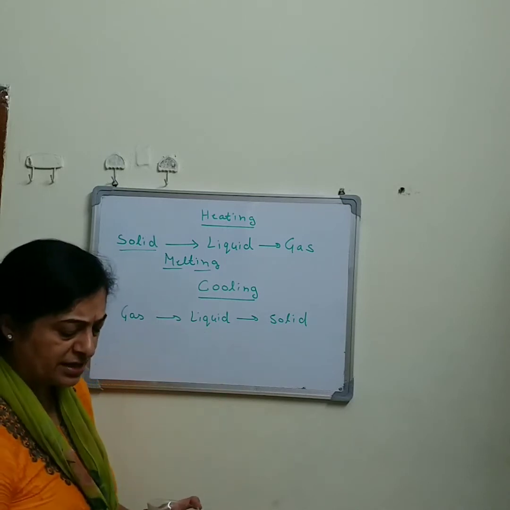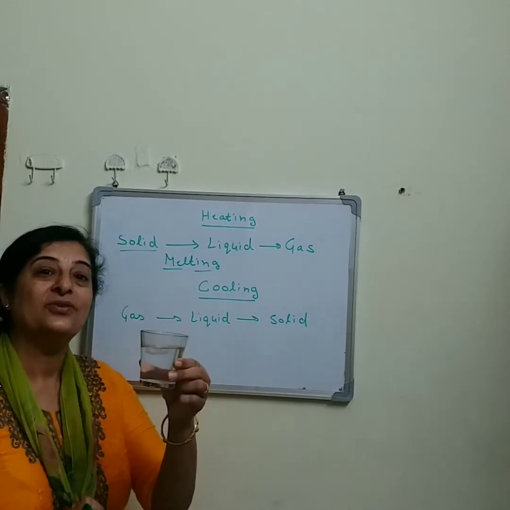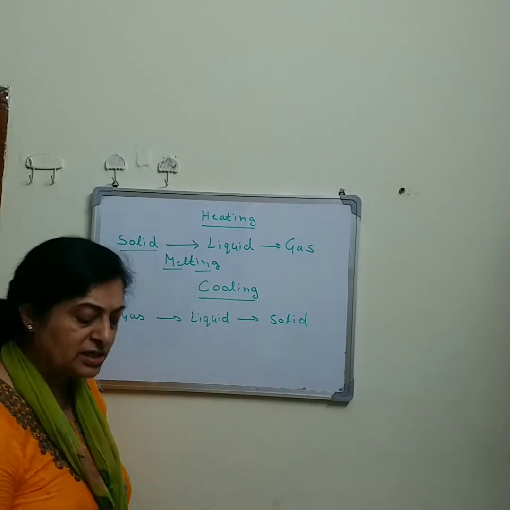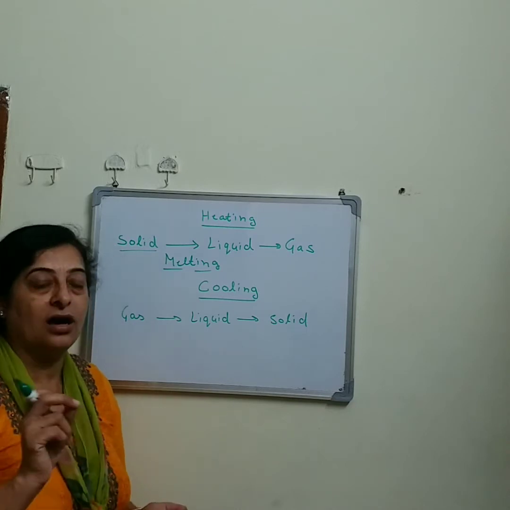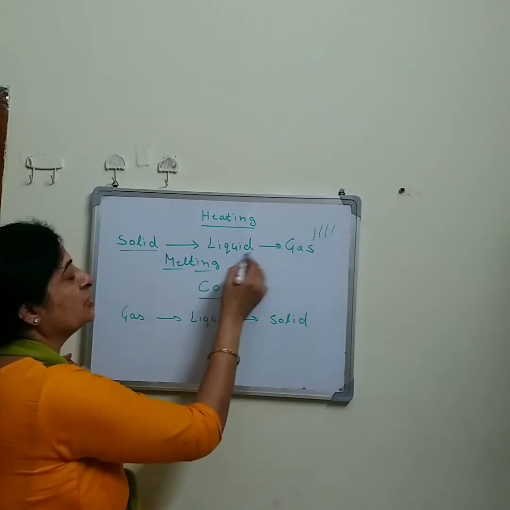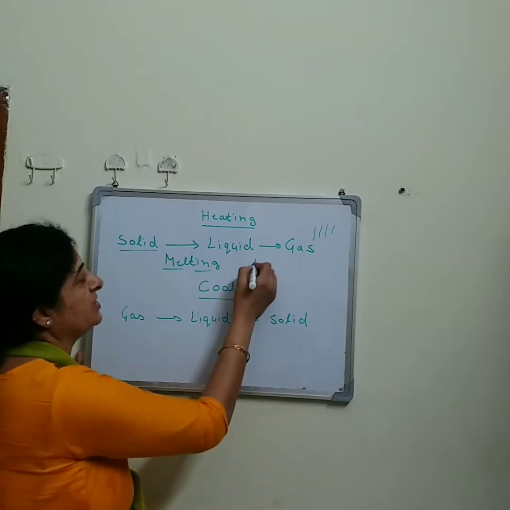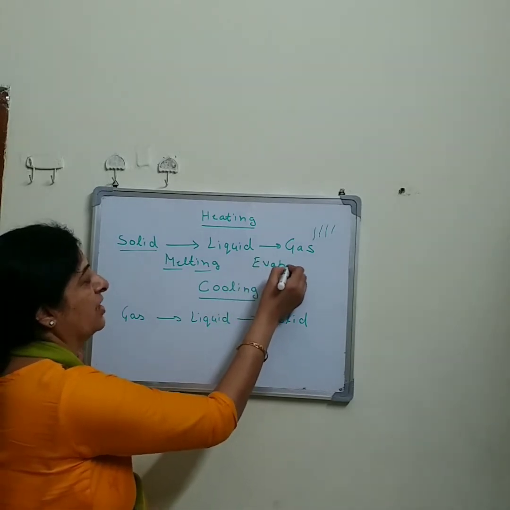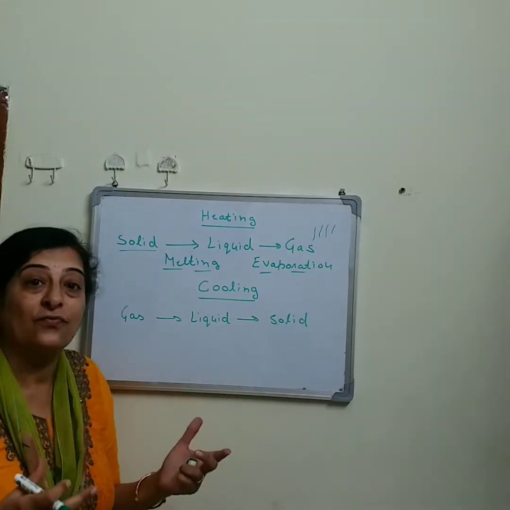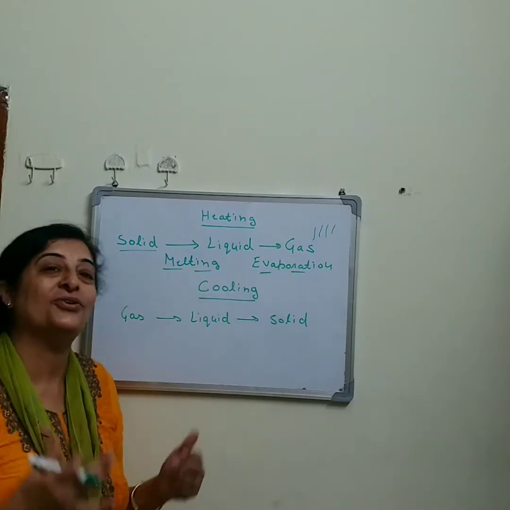Okay, now what do you think? This water, if we heat this water, then this water changes into gaseous form, that is the steam, water vapor. If you put this water on a gas burner, you can see the water changes into water vapor. So this process, when the liquid changes into gas, is known as evaporation. So evaporation is a process in which any liquid changes into its gaseous form due to heating.